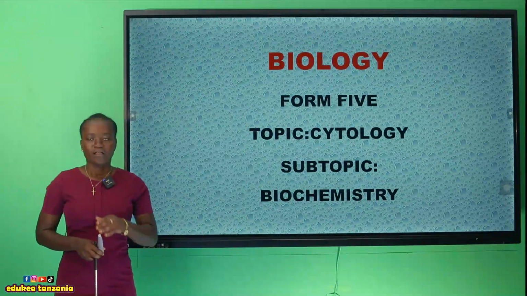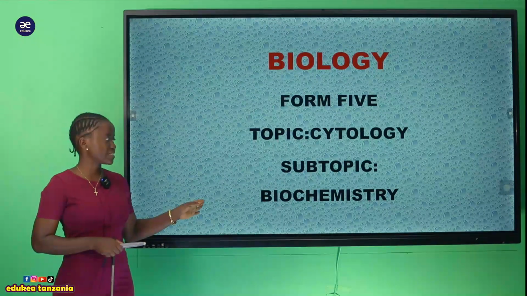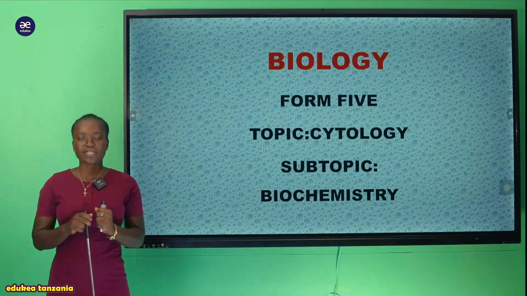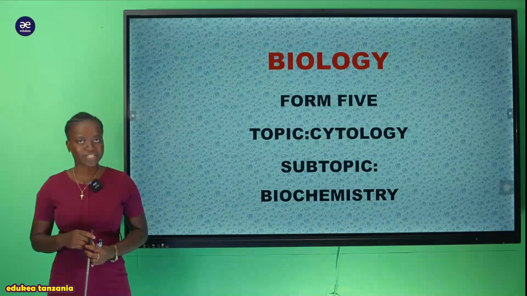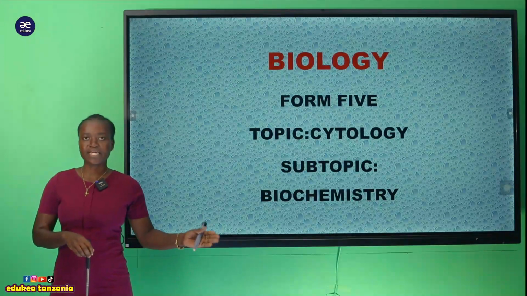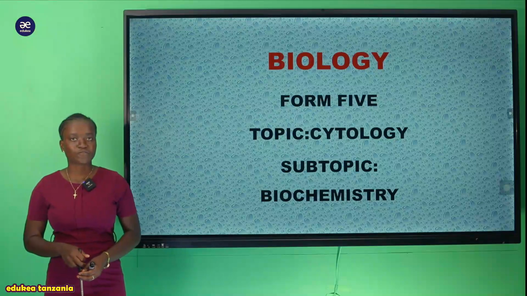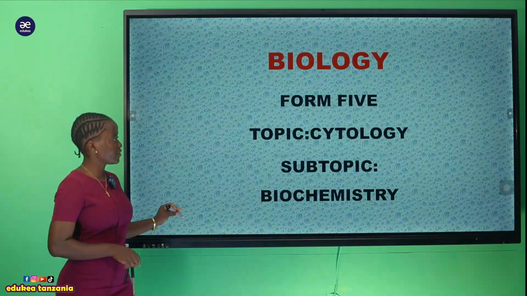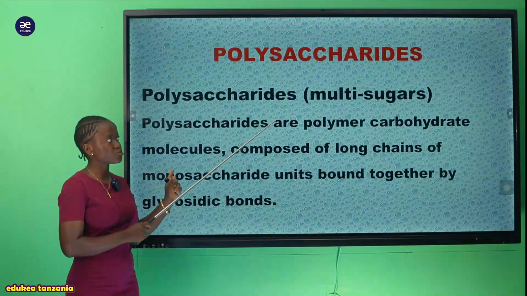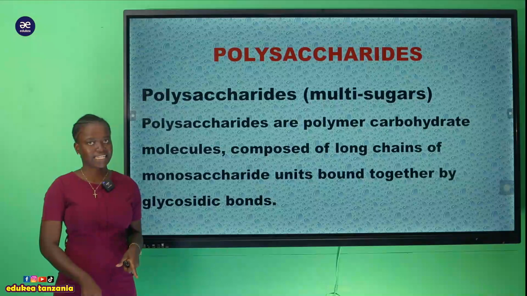Here we have seen that in biochemistry, we try to see the organic components, that is the carbohydrates. In carbohydrates, my students, in the last session we terminated looking at the disaccharide, which is the second class of carbohydrate. So today we are going to discuss another thing, that is polysaccharide, which is multi-sugar. So we are going to discuss the polysaccharide.